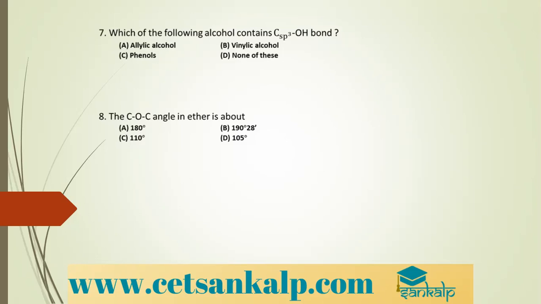I'll show you the reaction also. (CH3)3COH. Protonation of OH gives (CH3)3COH2 plus. Then removal of water, H2O.